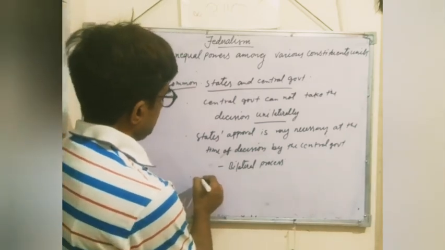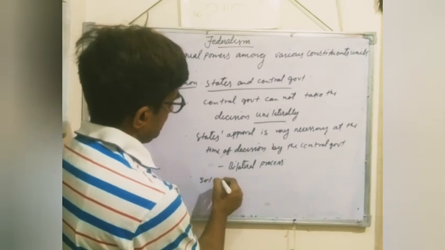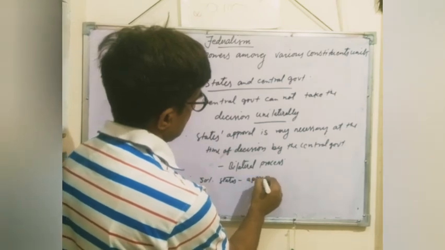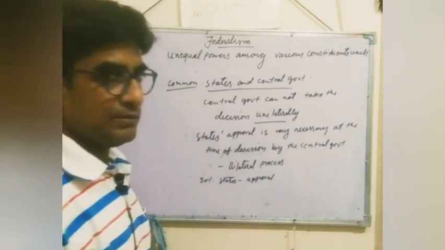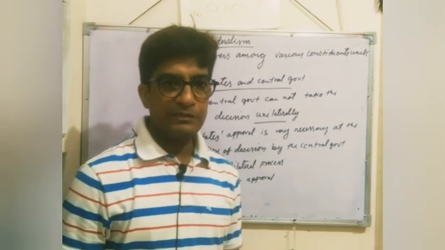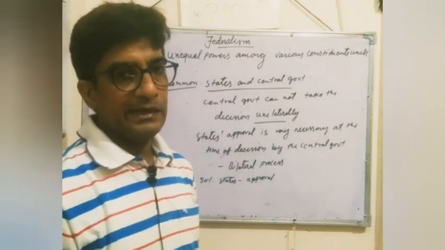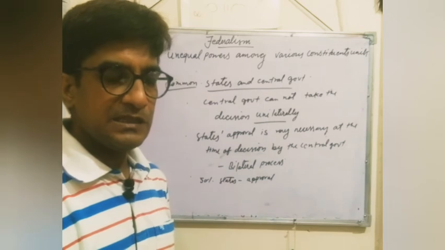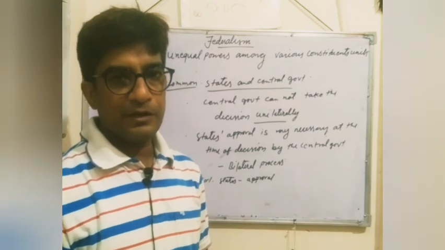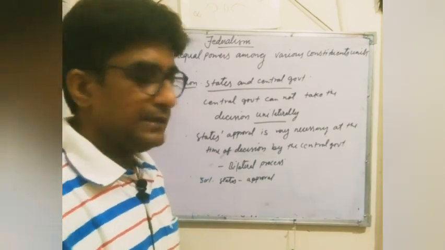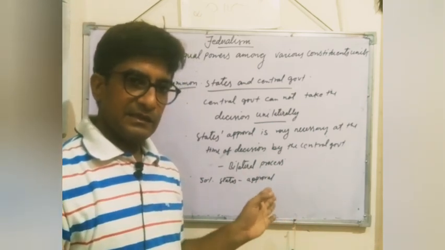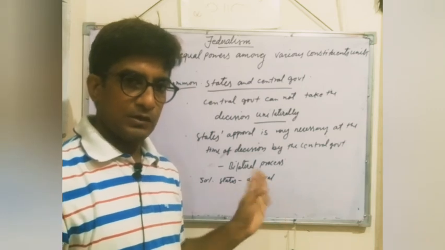Nearly more than 50% of the states show their approval of the decision of the central government. That is very important. You have seen many of the decisions taken by the central government, and the central government has not imposed all these decisions unilaterally. The central government takes the approval of more than 50% of the states of India. Then the decision is approved, and the decision taken by the central government is imposed in the whole country.